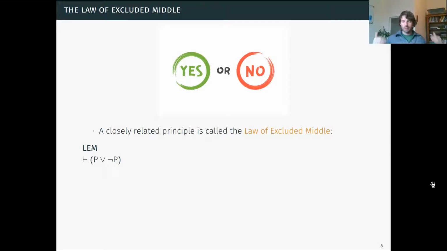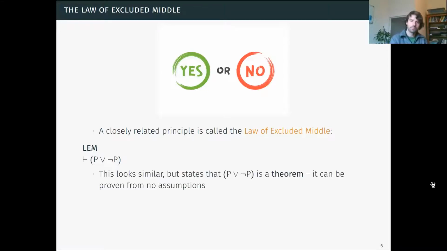If we think back to where we were looking at natural deduction, what we want to be able to say is that this kind of sentence, P or not P, is going to come out true no matter what particular sentence we have. It looks pretty similar to what we've had before, but as I said, this is a theorem. Rather than speaking about the truth values that we're going to allow in our system, we just say we can prove this. No matter what the circumstances are, we can prove this sentence to be true.